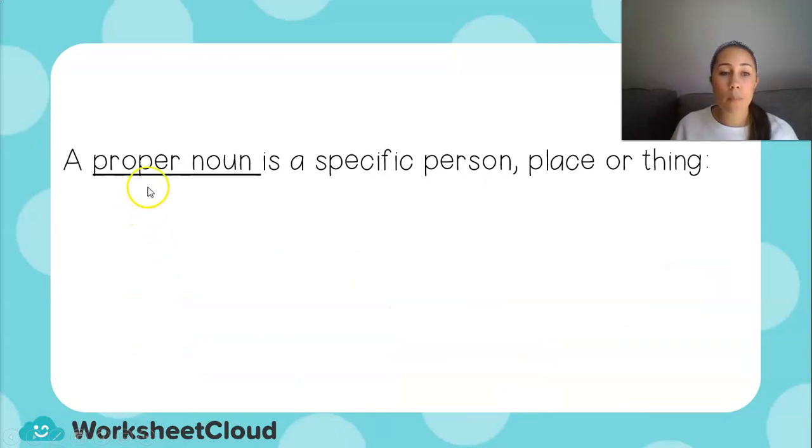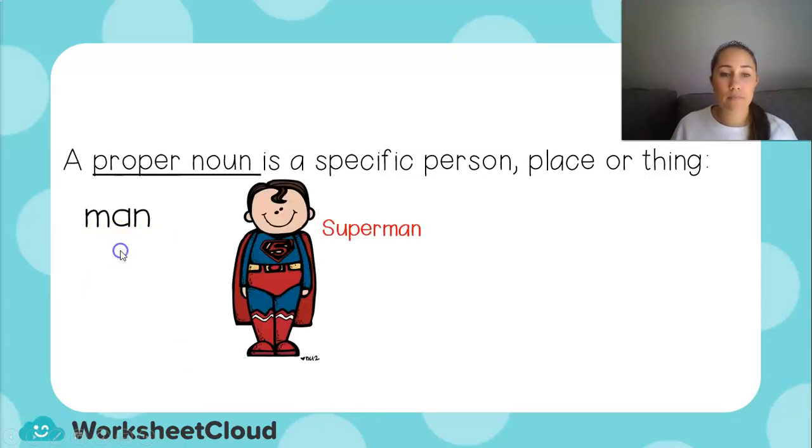But now a proper noun is a specific person, place, or thing. And proper nouns are special because there are either only one of them in the world or very few. So man, I know man is a noun because it's a person. But Superman, he is a specific person because there's only one of him in the world, and that is his name, Superman.